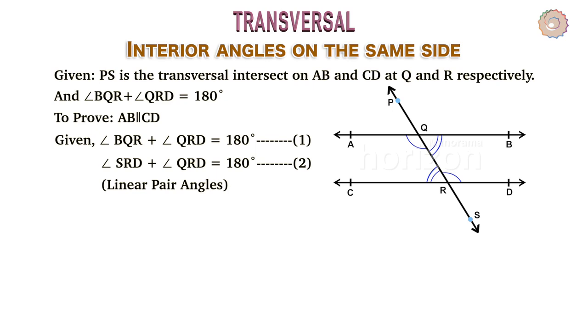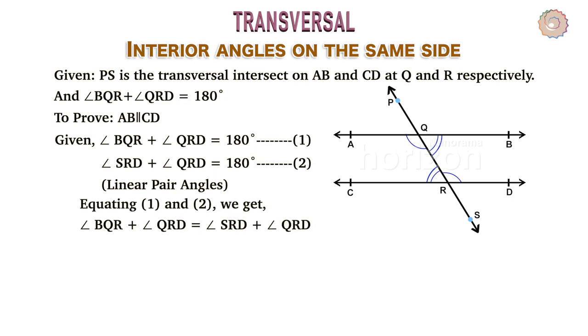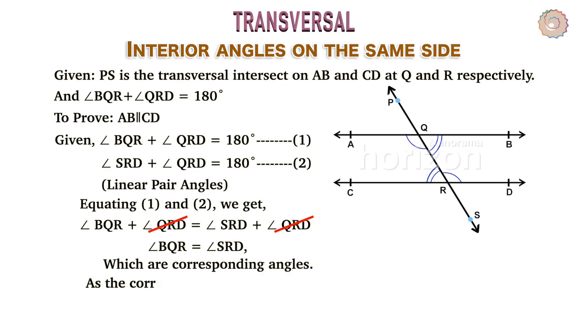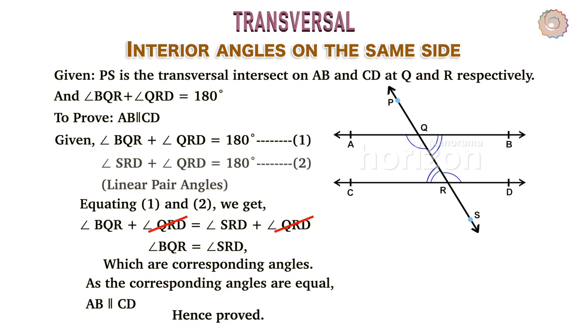Let's consider it as equation 2. Equating equations 1 and 2, we get angle BQR plus angle QRD equals angle SRD plus angle QRD. Cancelling angle QRD on both sides, we get angle BQR equals angle SRD, which are corresponding angles. As corresponding angles are equal, AB is parallel to CD, hence proved.